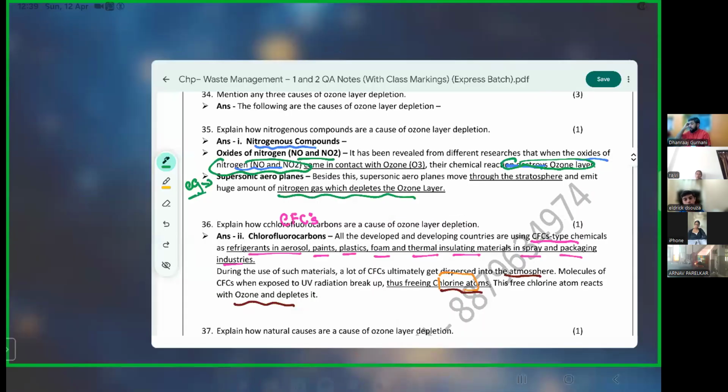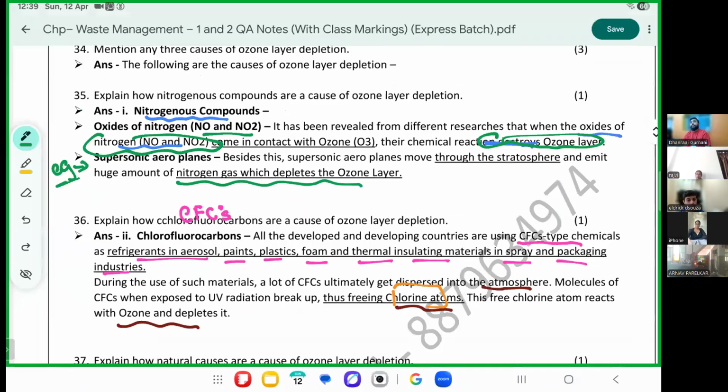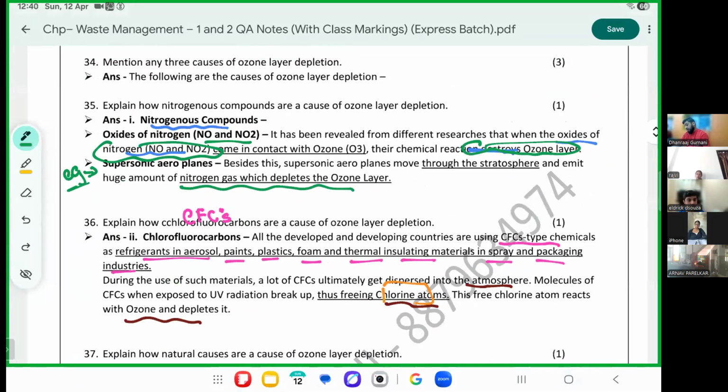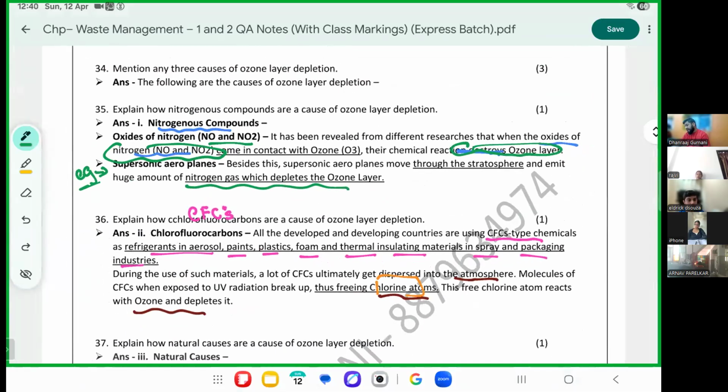They give out nitrogen, depleting the ozone. Second one, CFCs. All developed and developing countries have CFCs in their refrigerators, in aerosols, paints, plastics, foam, spray cans, and all this. When this is released into the atmosphere, the molecules of chlorine break down ozone.